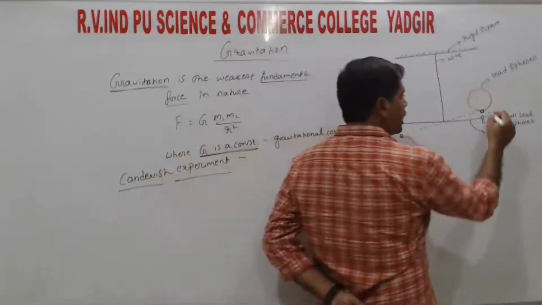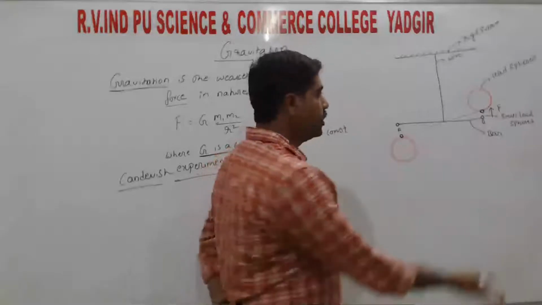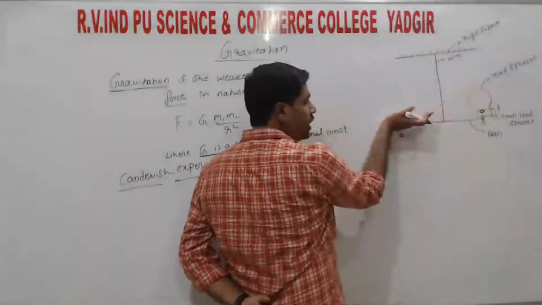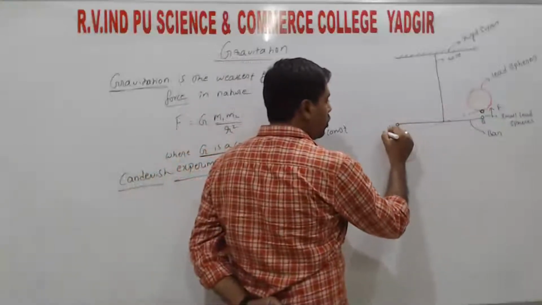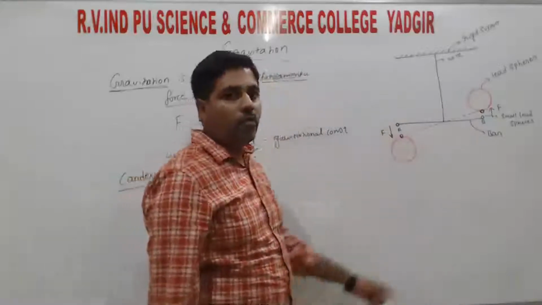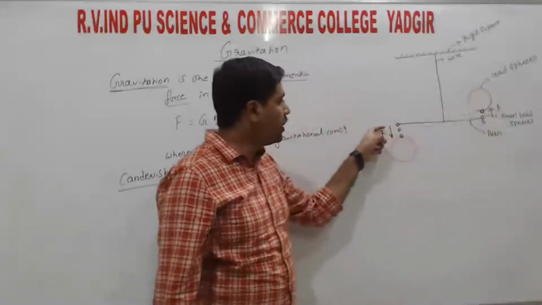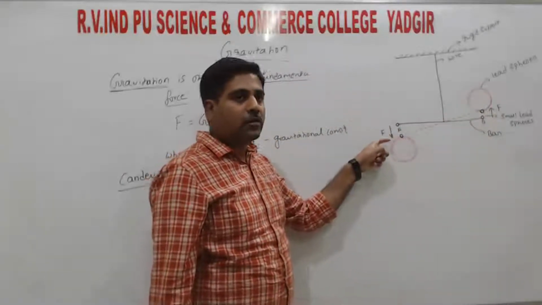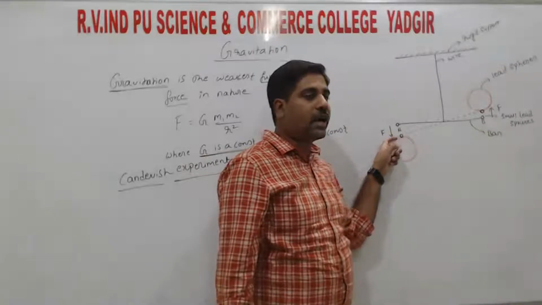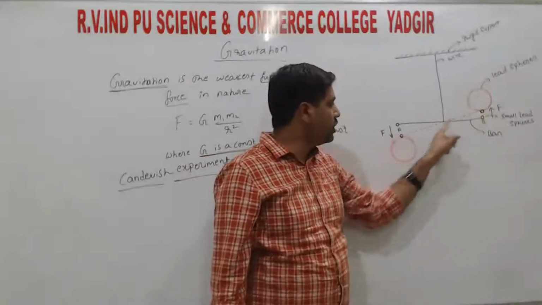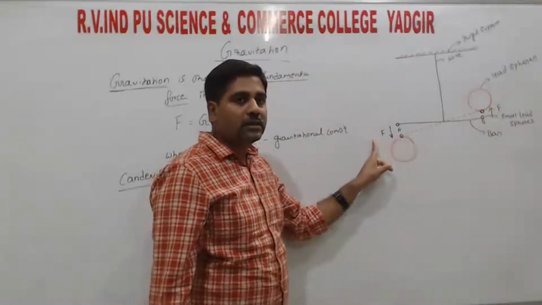So there is a force of attraction exerted, which is F. The ball is attracted to the sphere near it, and the other ball is also attracted to the sphere below it, so the force is in the downward direction. At point B the force is acting upward, at point A the force is acting downward, with the same magnitude, since both masses are the same.